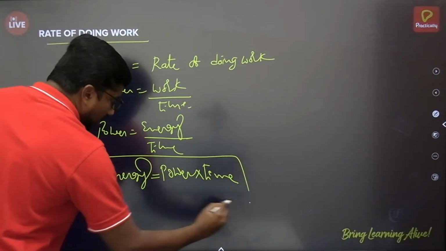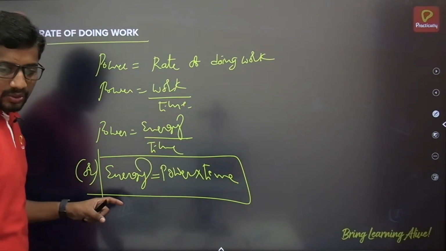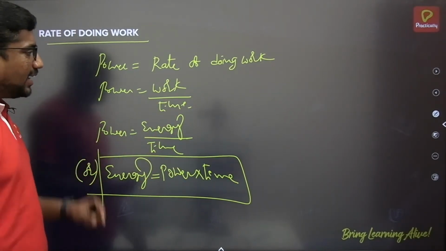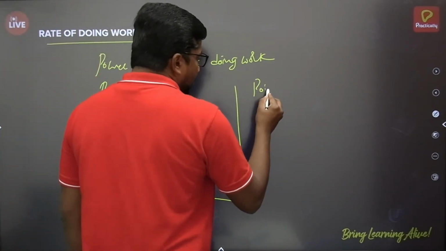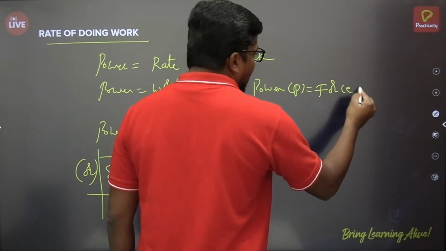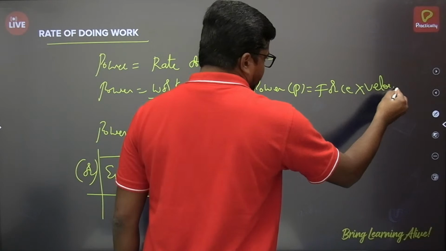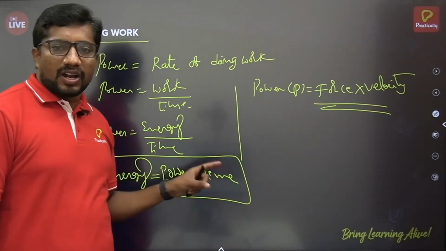Remember this formula, while we are solving that electrical energy bill calculation we have to apply this only. Okay, and in terms of force and velocity we can say power is equal to force multiplied by velocity. Force multiplied by velocity will be giving power of the body.